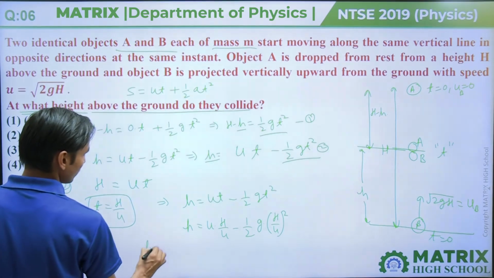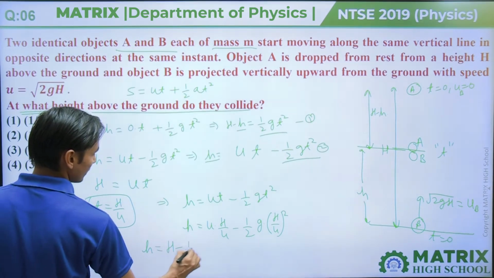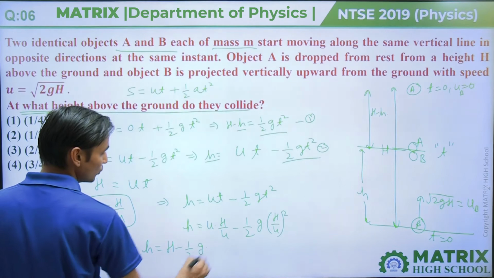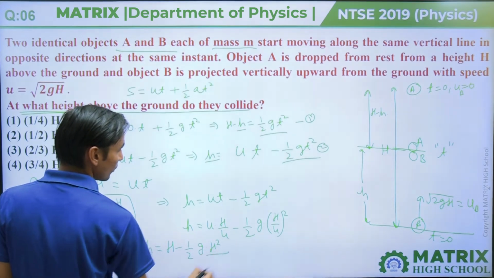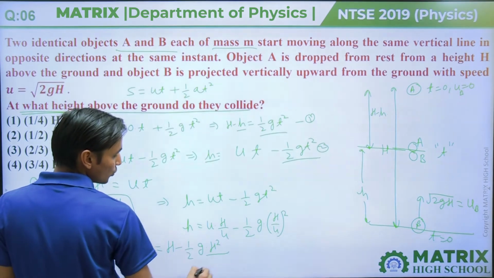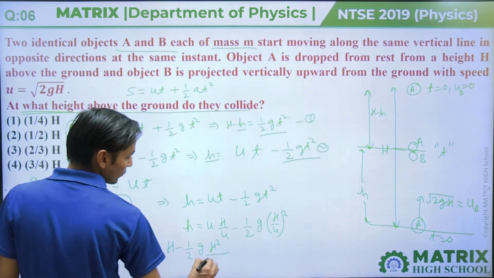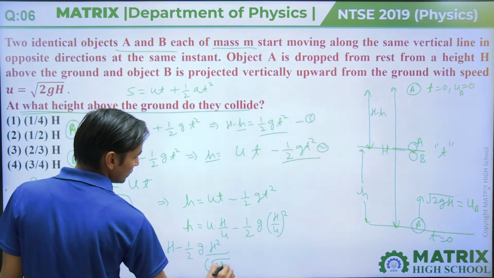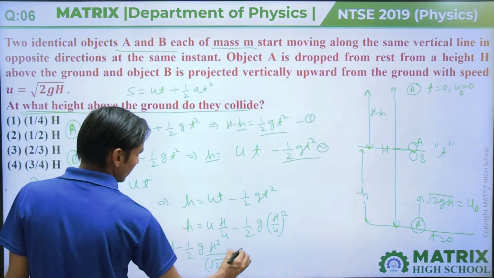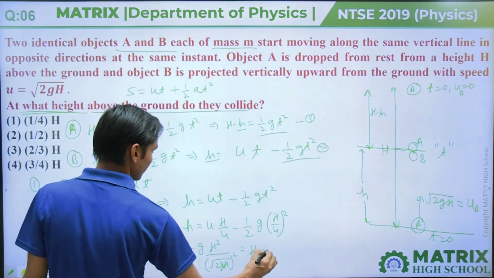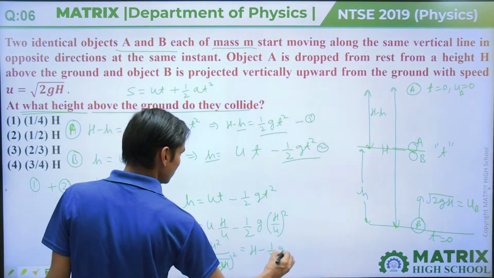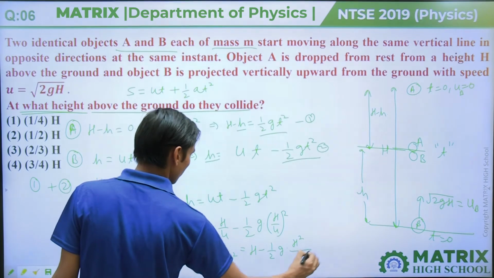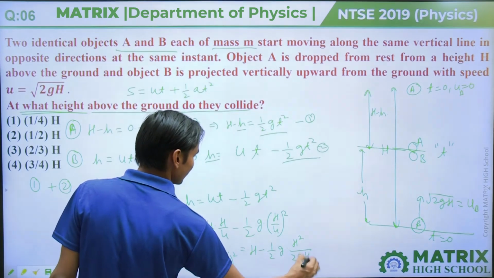Then small h equals H minus half G into H square upon U square, where U is root 2GH, so U square is 2GH. Here it will come H minus half G into H square upon 2GH.